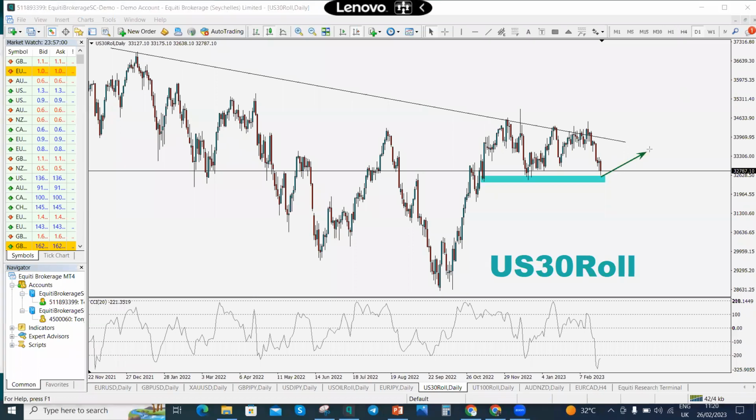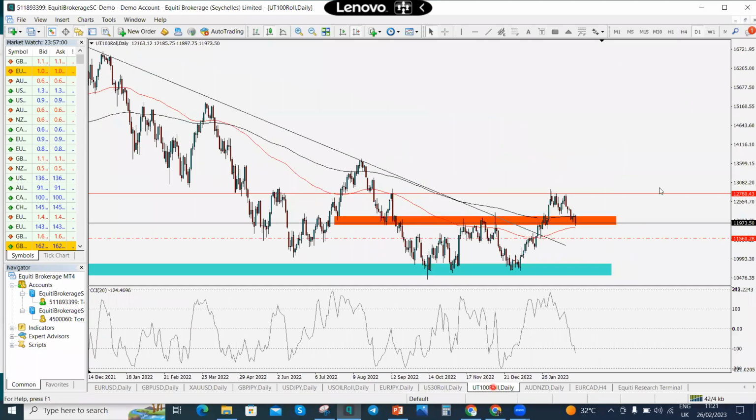At this level, we can expect a rebound and then a break of structure here on this weekly trend line, or we can see prices break through to this level and then come back to retest this zone and continue to go down. But the most likely for me is prices finding a good support at this level and breaking this structure. Okay, I'm saying that because obviously on the Nasdaq 100 that has already played out. So it's more like the Nasdaq 100 is the future for the US 30.